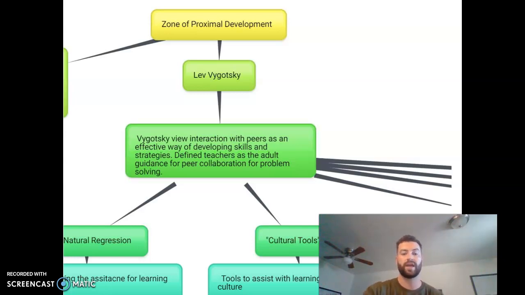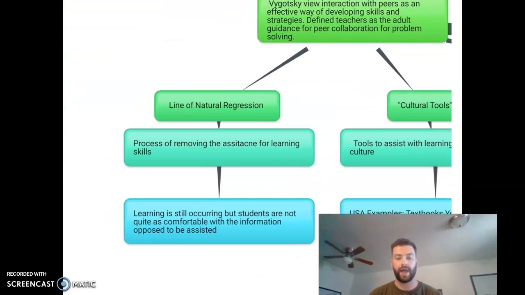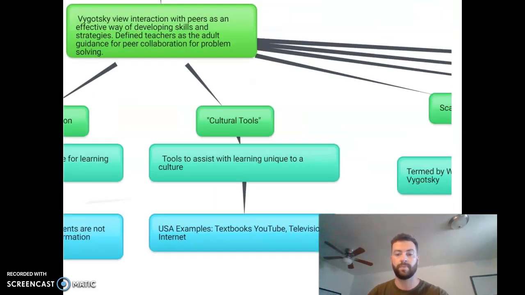When we look deeper into Vygotsky's theories, the line of natural regression was the part of the process of removing the assistance from the assistants, also known as the teacher, who helps boost the learning for the student, and how this learning is still occurring, but not quite as comfortable. The students aren't quite as comfortable with the skills, and sometimes the learning takes a little bit longer as opposed to having that additional help.